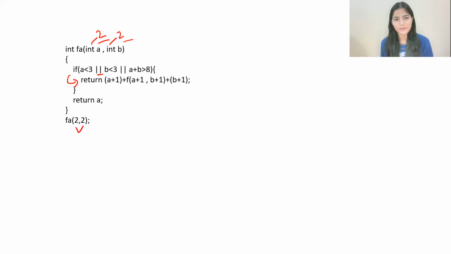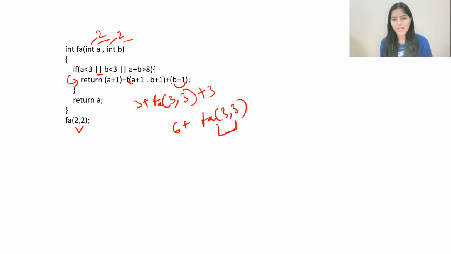Return a plus 1, that means 3, plus we are again calling the same function fa, to which we are passing a plus 1, that is 3, and b plus 1, that is 3, plus b plus 1. B plus 1 will give you 3. So I can write it like this: 3 plus 3, 6, fa(3, 3). So now we have to find the answer for this one.